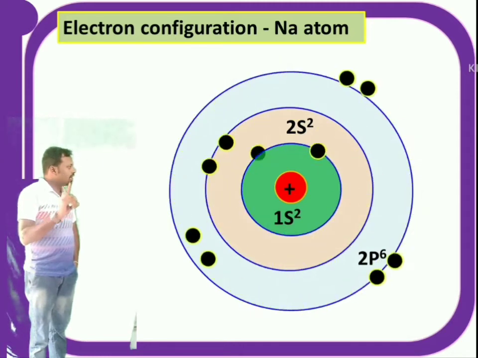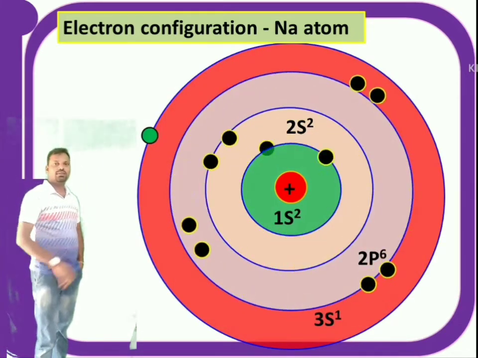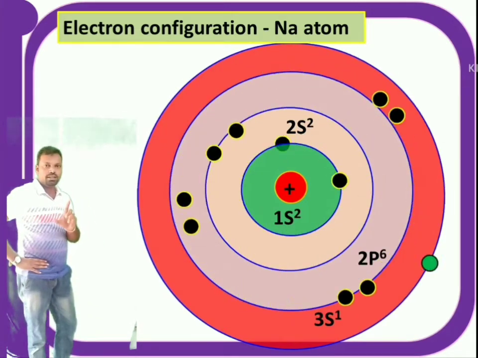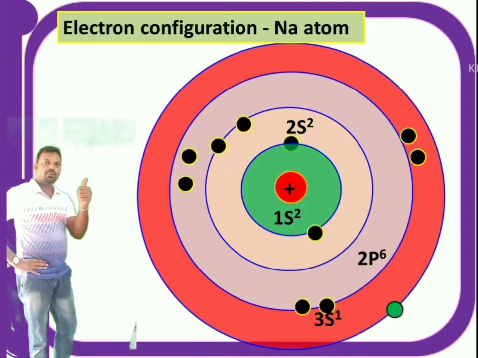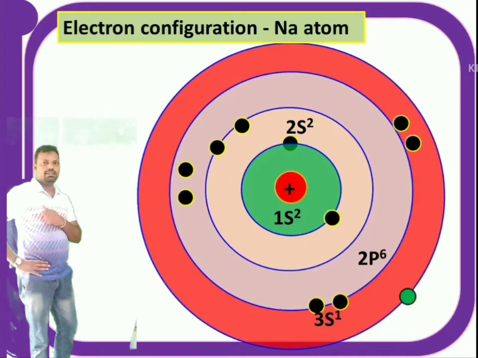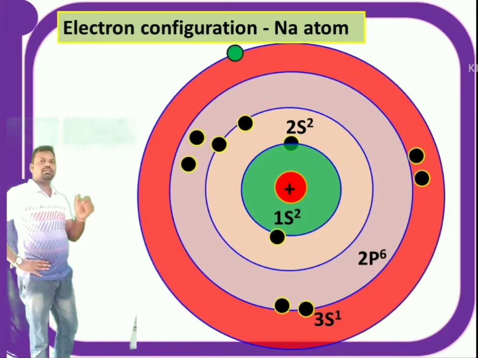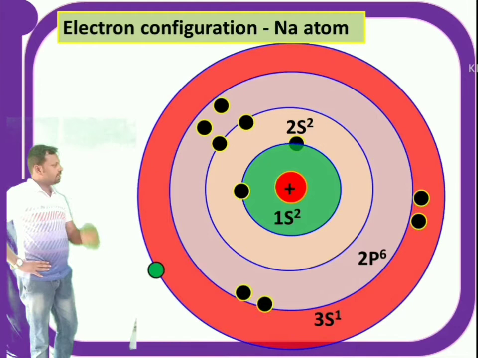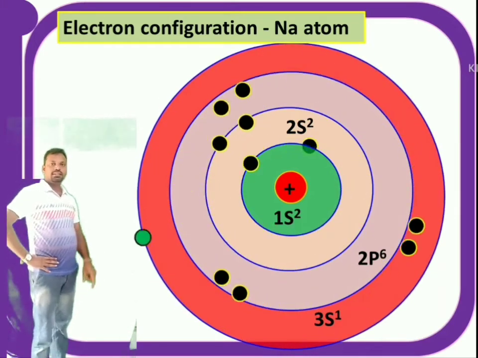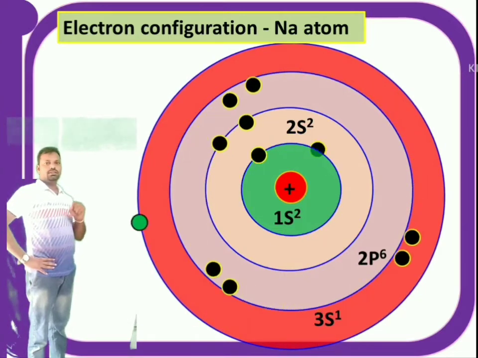Now after this there is another orbital, the 3s orbital. Actually, the maximum number of electrons in the s orbital is 2, but here there is only 1 electron because there are 11 electrons in total. In that, 2 are filled in 1s, 2 are filled in 2s, 6 filled in 2p. Now only 1 electron is left. That 1 electron is revolving around the nucleus in the 3s orbital.